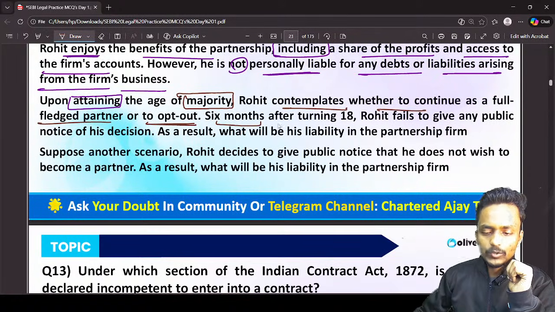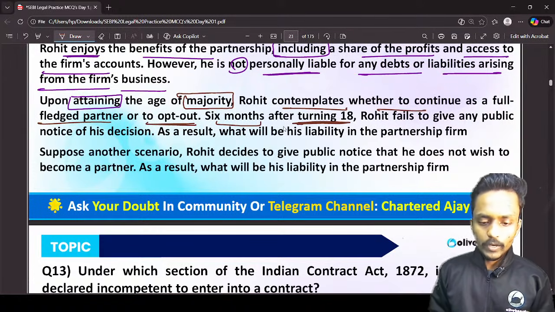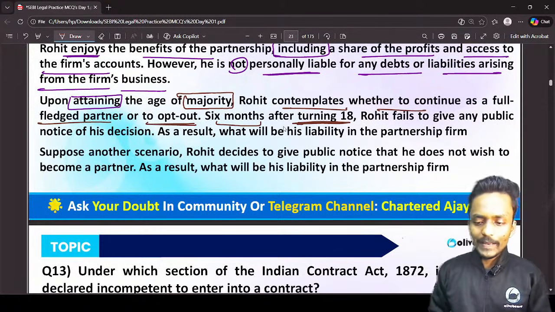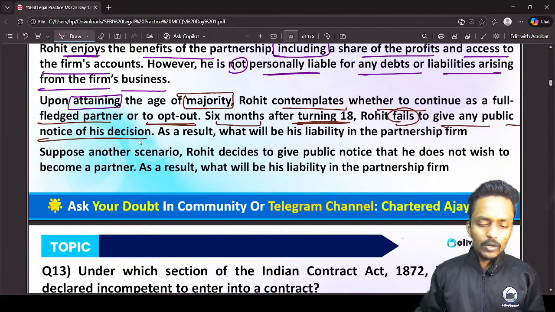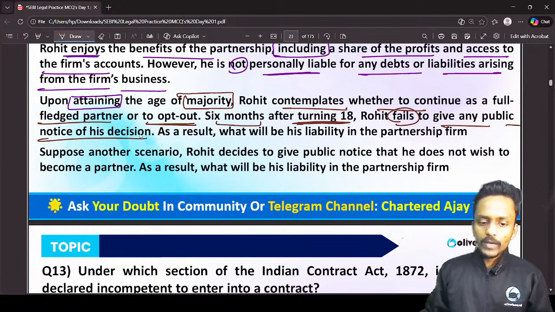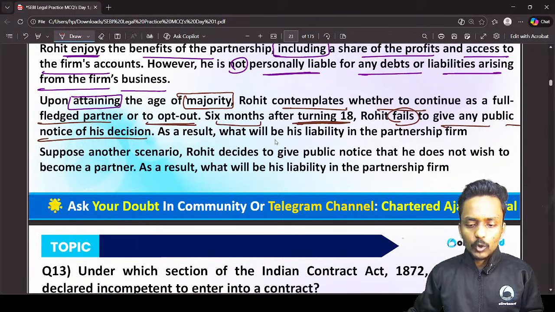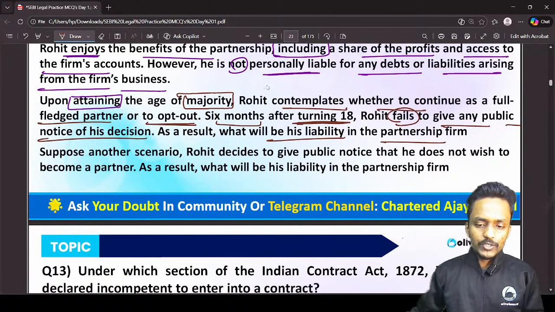After 6 months of turning 18, Rohit fails to give a public notice of his decision whether he wants to become a partner in this partnership firm or not. As a result, what will be his liability in the partnership firm? So can I say this is the second situation in this case study?